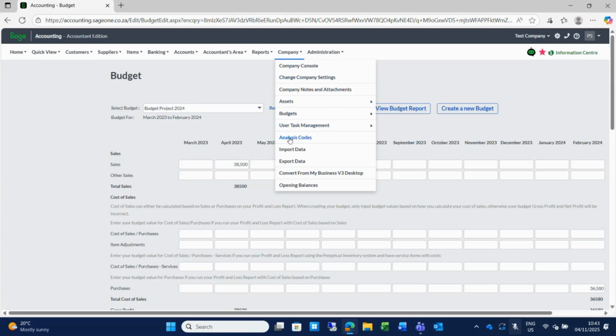And then what I want to get to is the analysis codes. You can do project tracking on the system by using analysis codes.